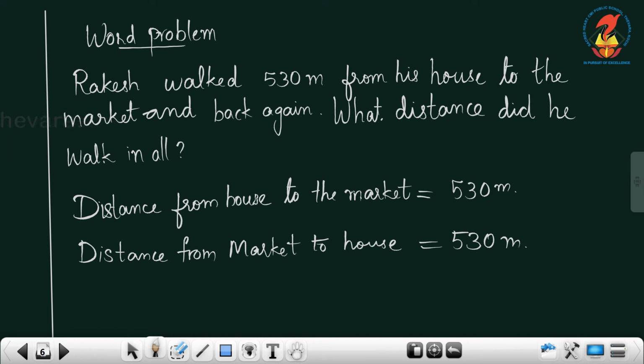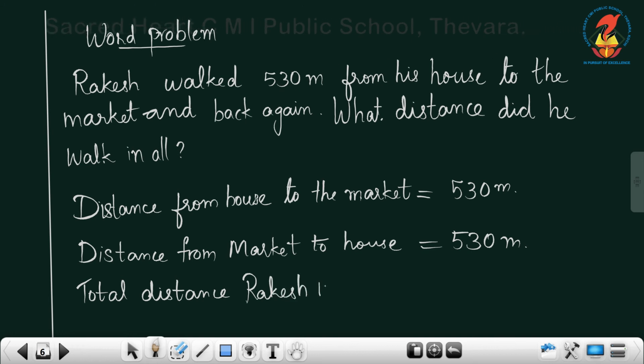What is the question here? What distance did he walk in all? So we can write total distance Rakesh walked. How can we find the total?